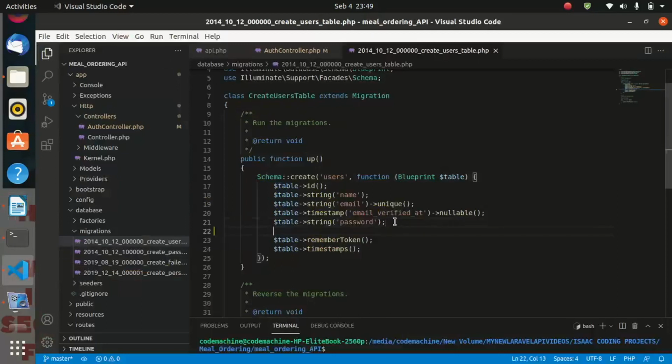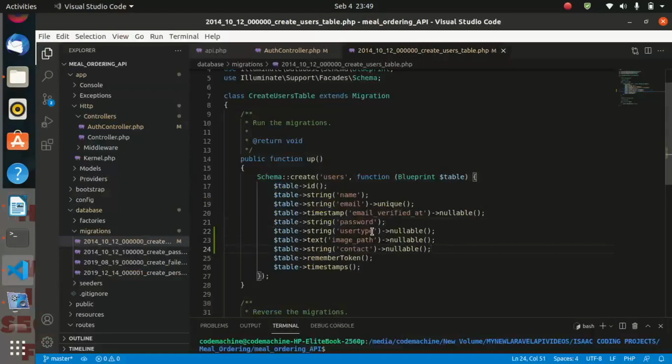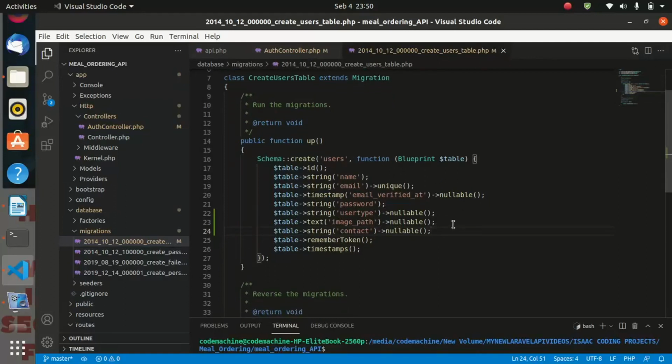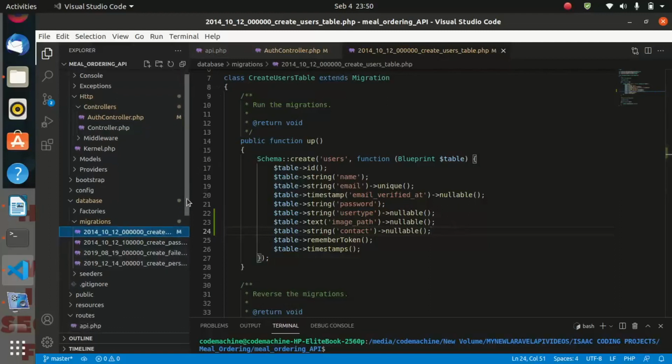Let us put it below password. So now we are going to create user type, of which we are saying it can be nullable. The image path can be nullable and the contact can be nullable, meaning that you can enter other fields while these fields are left empty. So now, having put that into our schema, we are about to make our migration. But remember, you cannot migrate without having a database. So let us first go and fix that one.